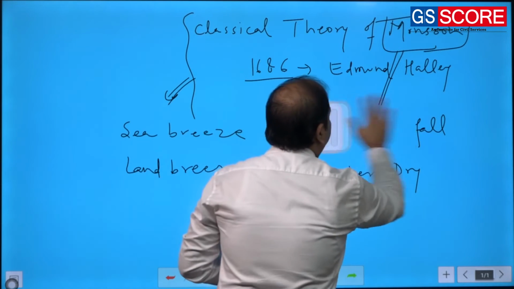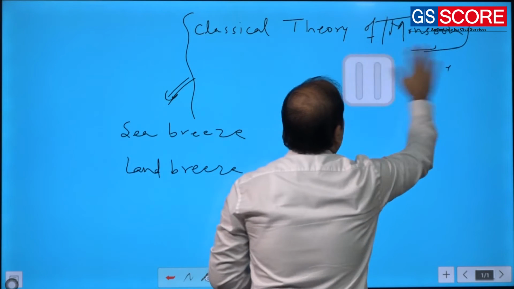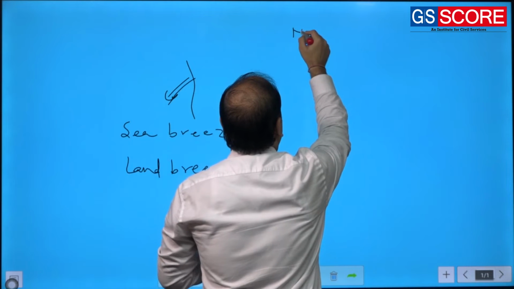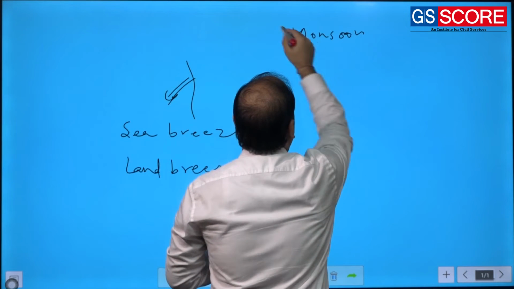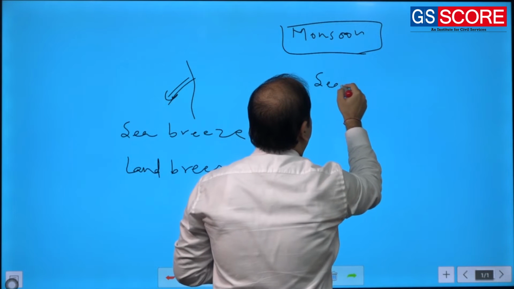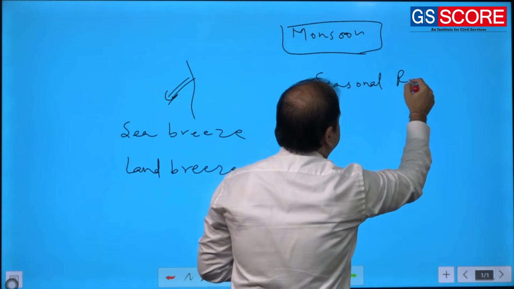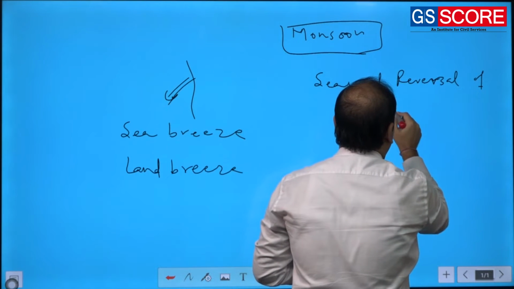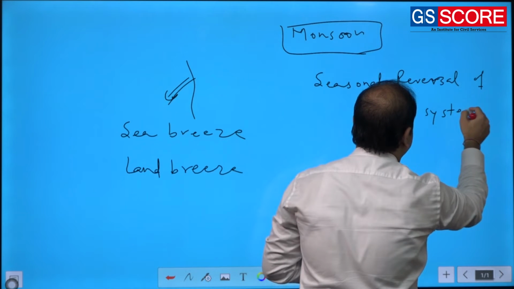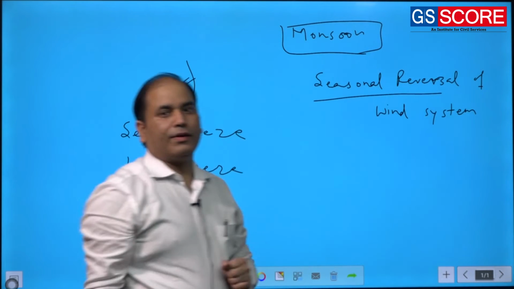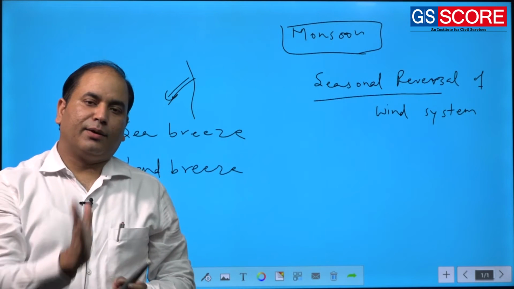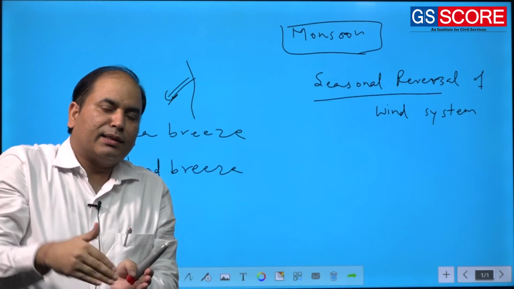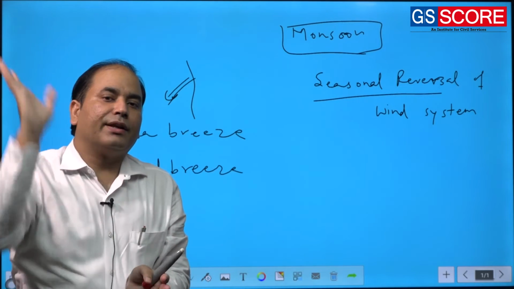So the idea of Edmund Halley related to monsoon was simply seasonal reversal of wind system. In one season, the wind is blowing from one direction to the other, and in the next season, the same wind is getting reversed.